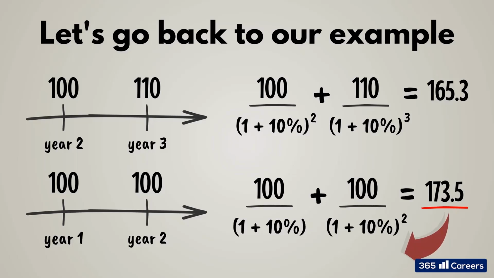Now let's calculate the value of the other set of cash flows. We will have 100 discounted by 1 year plus 100 discounted by 2 years. We obtain that the present value of the second set of cash flows is 173.5. As you can see, by discounting 2 sets of cash flows and obtaining their present value, we can compare them and decide which one is preferable. The selection of the discount rate is important in this calculation. In addition, the timing of cash flows obviously plays an important role too, right?